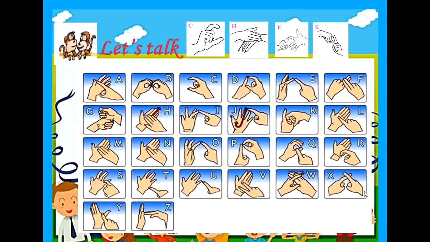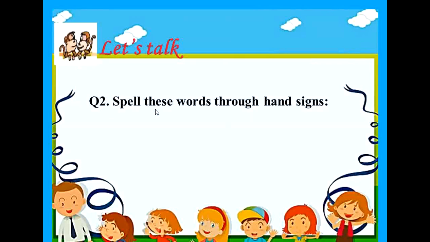Okay, this finger alphabet is also given in page number 85 and 86 of your English textbook. Children, you can also learn the sign language for the entire alphabet, so that next time you see somebody who is deaf and blind, you will be able to communicate with them and they will feel happy. Okay. Number 2, spell these words through hand signs.